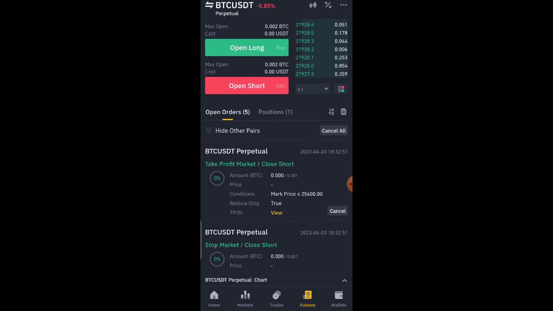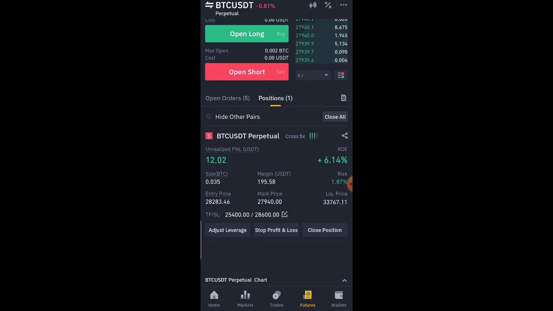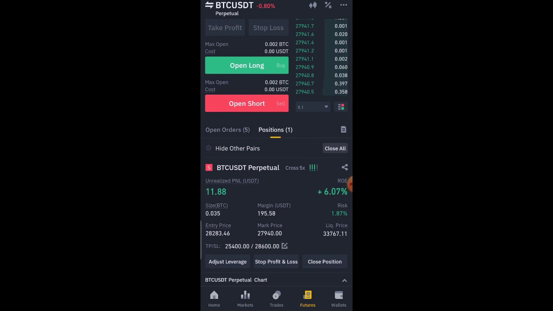For example, let's assume that I've already made, let's say, $30. Just an example. Let's say I've already made $30 when the price of Bitcoin gets to around 26,220.